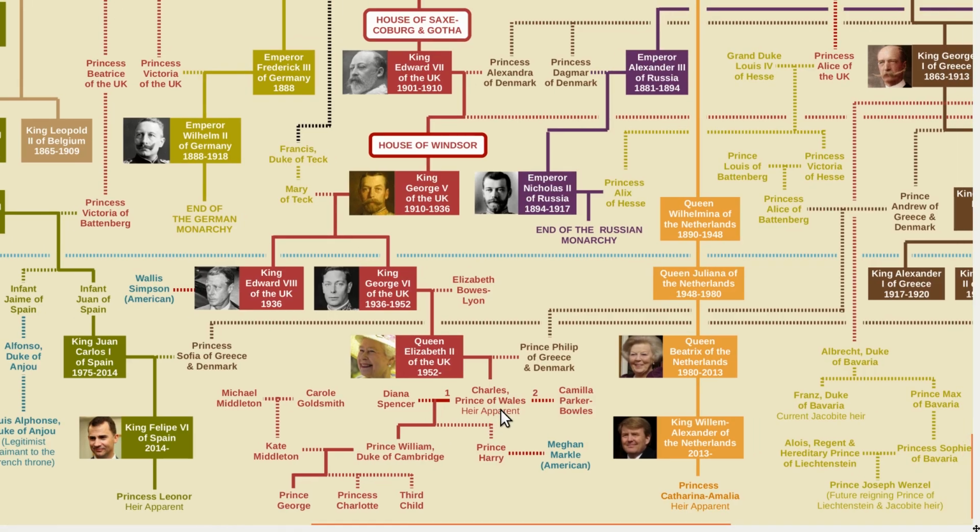So normally in the past, in other historical periods, when a female monarch had a child who became monarch after, that child would normally take the house name from the father. And so at that point, the house name would change.